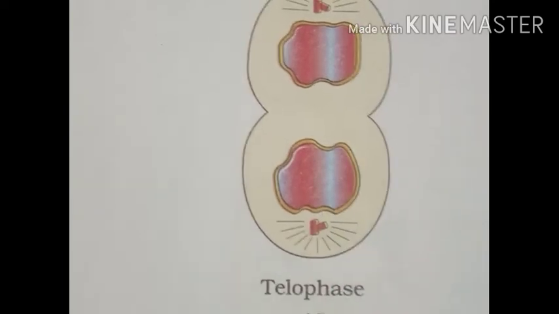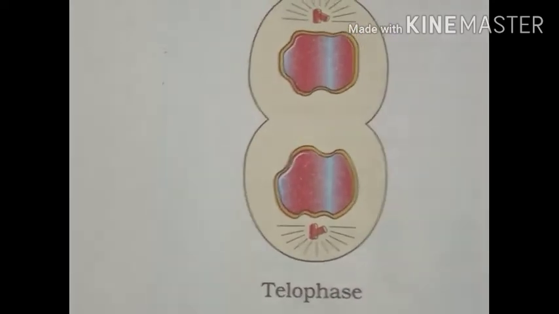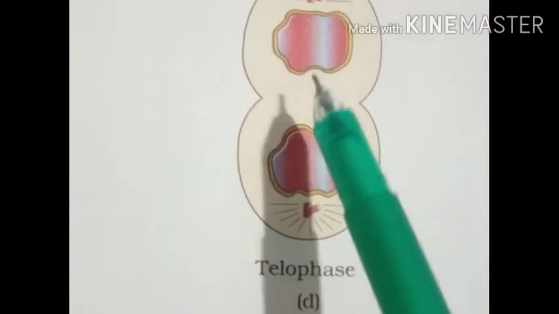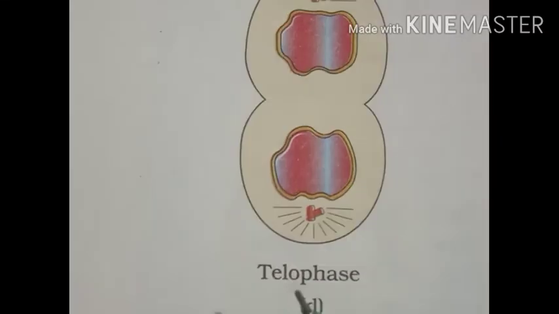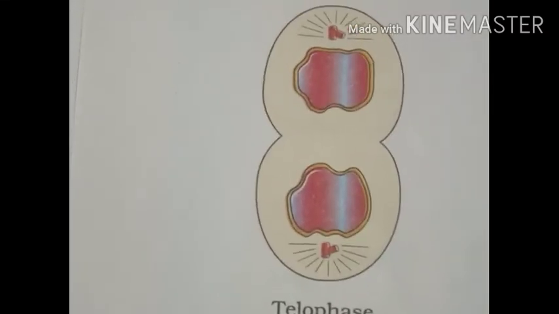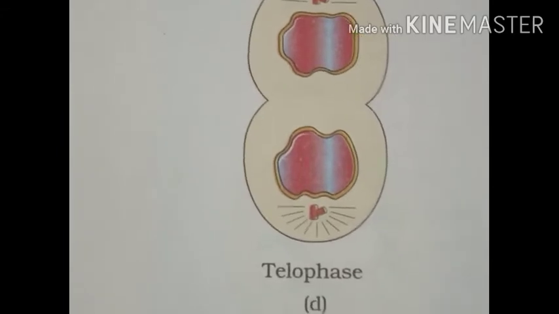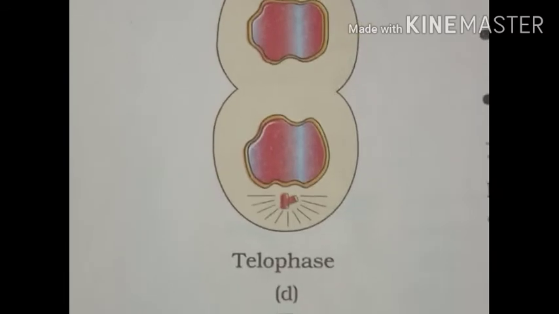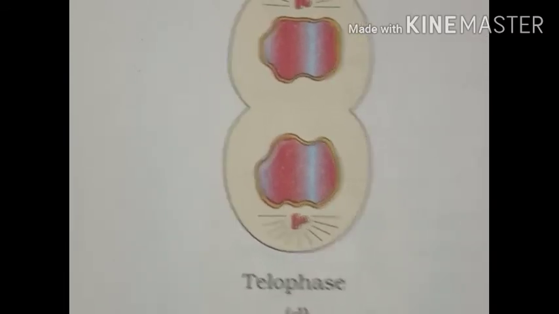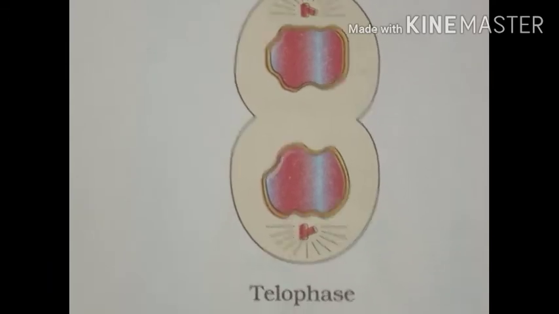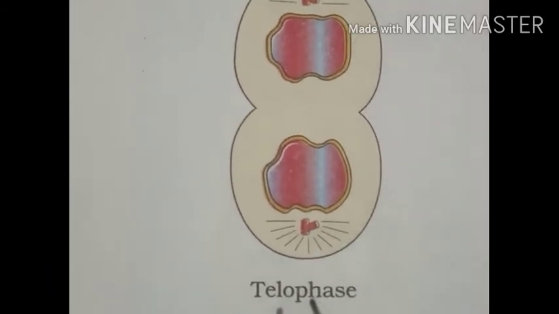The nuclear membrane appears around the set of chromosomes at each pole by the fusion of the small vesicles formed in the cytoplasm during the prophase by the disintegration of the nuclear membrane. So we may say the events which took place during the prophase stage are just reversed during the telophase stage.